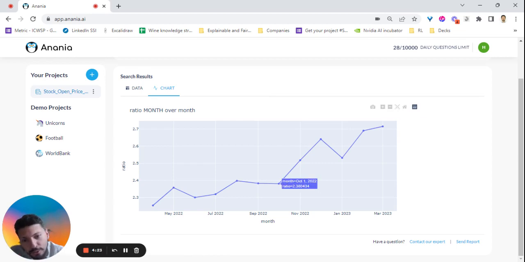So if you try to drag a line here, it will be a slope like this, and from here it will be very fast and rapid growth. This really shows that Microsoft stock compared to Google is actually jumping up. I don't think this is actually just a random fact. I think this is correlated with ChatGPT introduction.